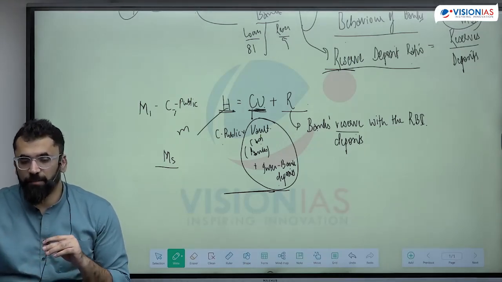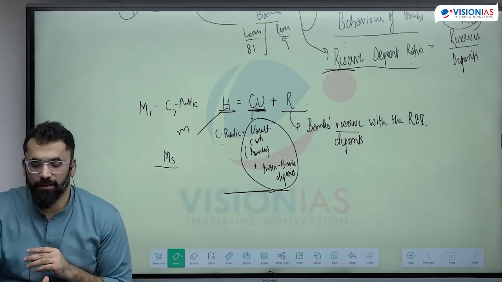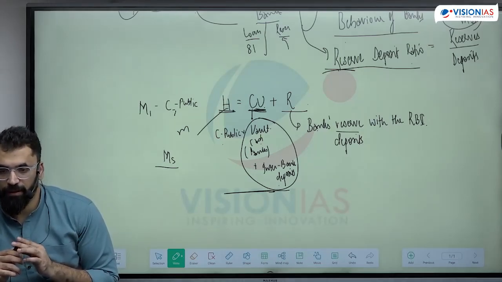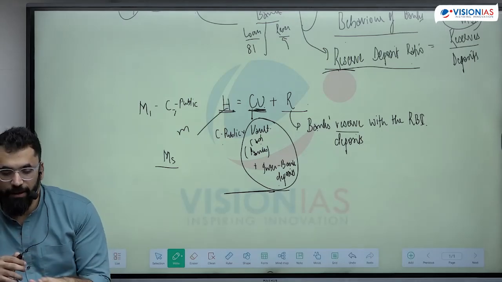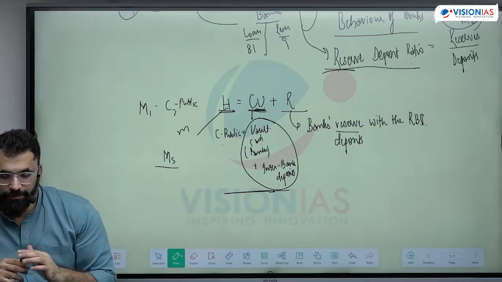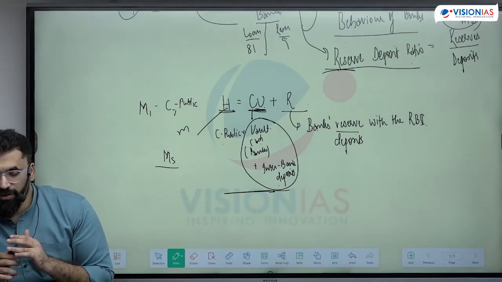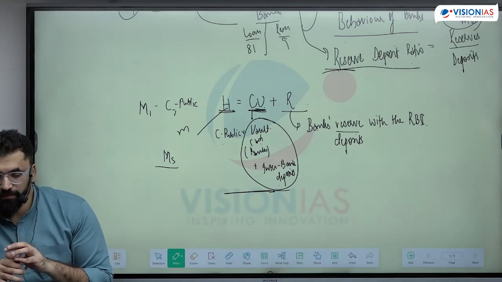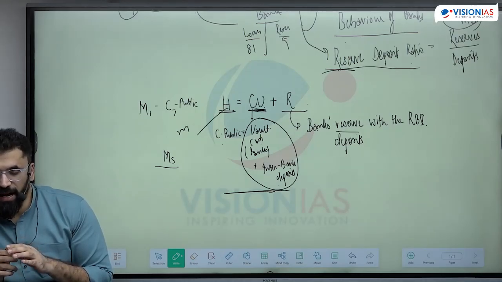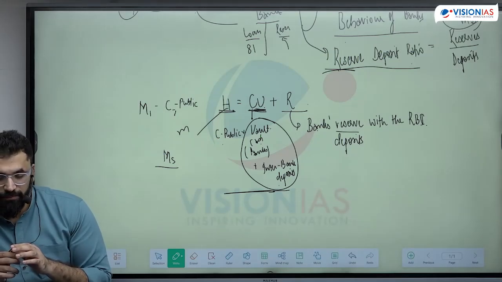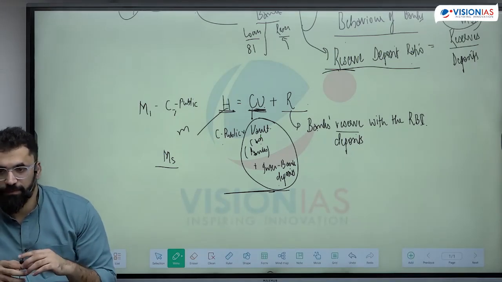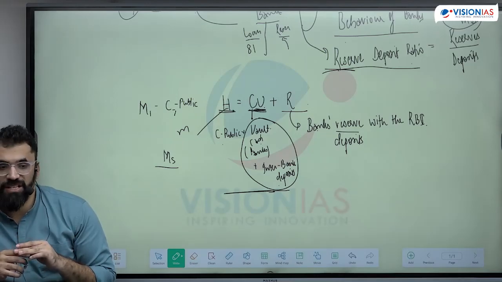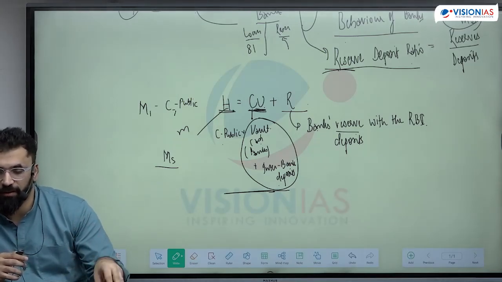In the next one, the money multiplier therefore represents the constant which shows the rate of change of money supply due to the changes in high-powered money or the monetary base.